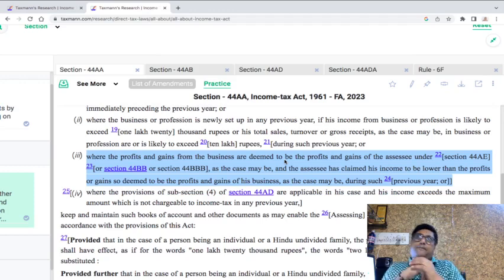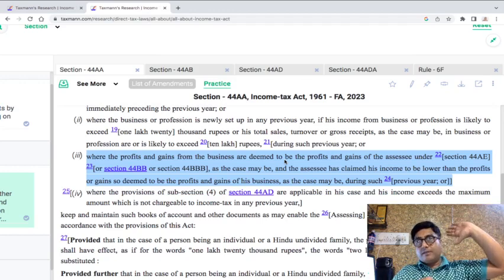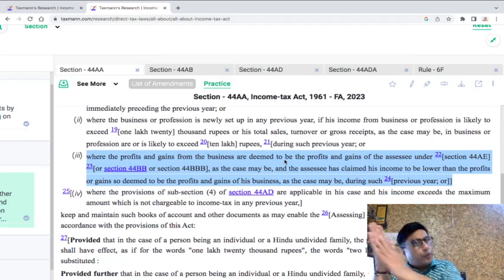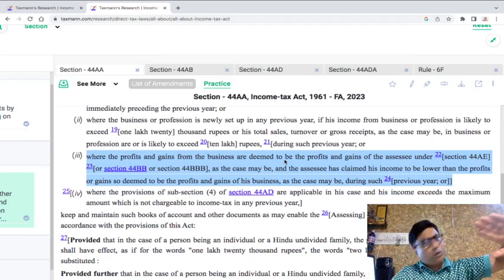Now they say that, see, 1 and 2 we talk about any business, but now I'm talking about a specified business. I talk about 44AE. So if you are carrying on a business which is of the nature specified in section 44AE, then don't look at clause number 1 and clause number 2. Look at here. I am a specified clause. A specified clause would always prevail over a general clause.